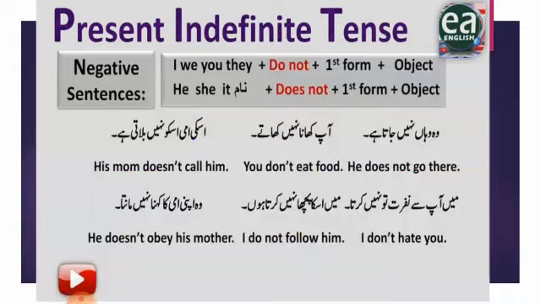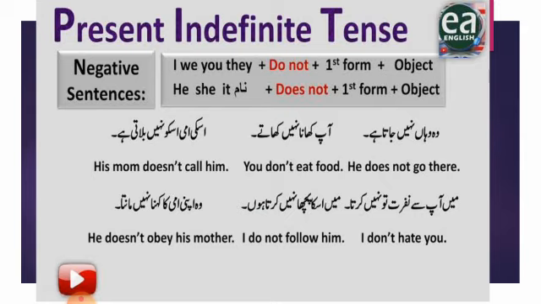Now in the negative you can see I, we, you, they means subject plus do not plus first form of verb plus object. With the I, we, you and they and with every plural we use do not. And with he, she, it and the name we will use does not. As you remember, we use s or es with the first form of verb whenever the subject is he, she, it or any name. So in the negative we will remove the s or es.